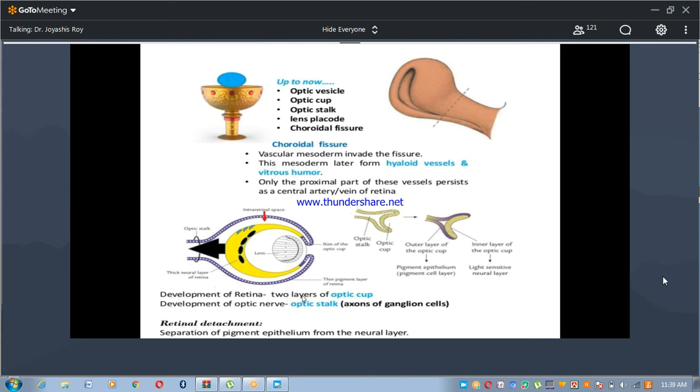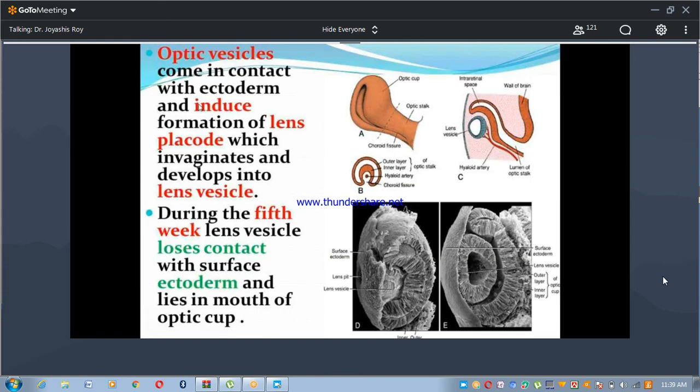So this is the development of the retina, from the two layers of the optic cup. The optic nerve develops from the optic stalk through the axons of ganglion cells. Retinal detachment is a congenital anomaly where the pigmented layer of the retina is separated from the retina. So optic vesicles, when they come in contact with the ectoderm, induce formation of the lens.